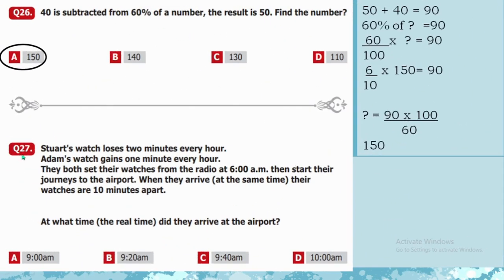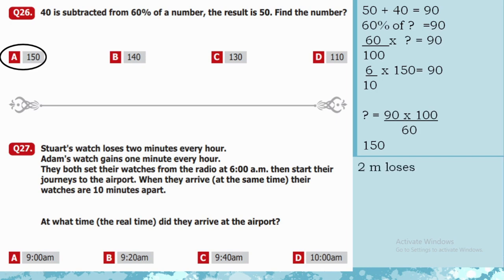Question number 27. Stuart's watch loses 2 minutes every hour. Adam's watch gains 1 minute every hour. They both set their watches from the radio at 6 a.m. Then start their journeys to the airport. When they arrive at the same time, their watches are 10 minutes apart. At what time, the real time, did they arrive at the airport?